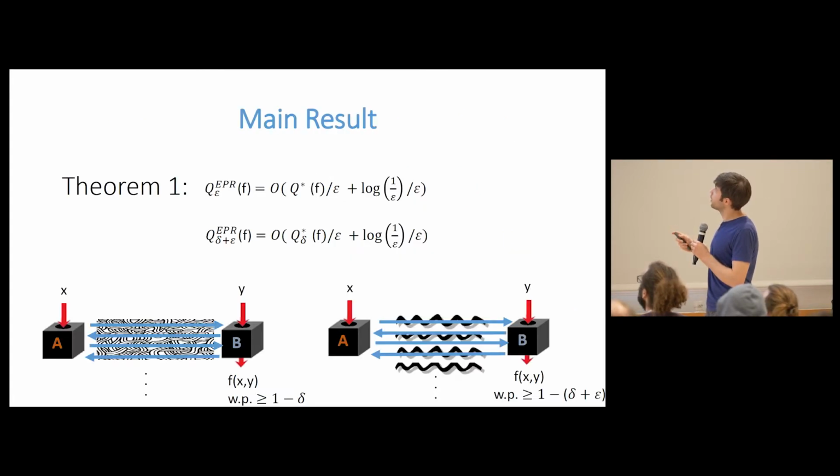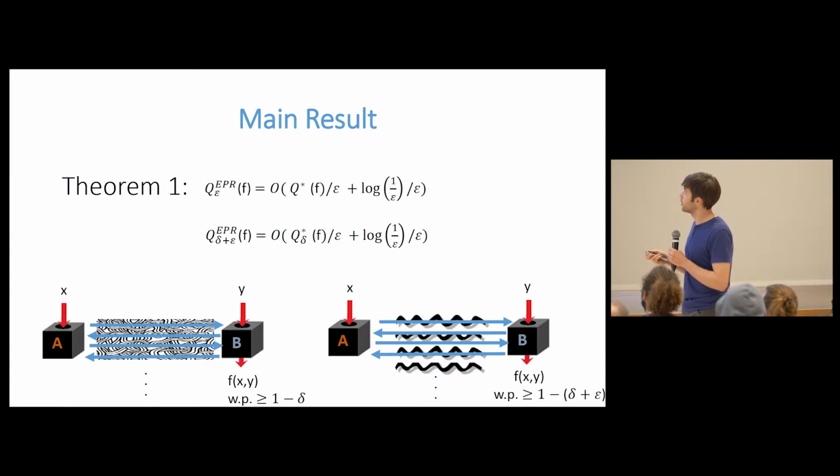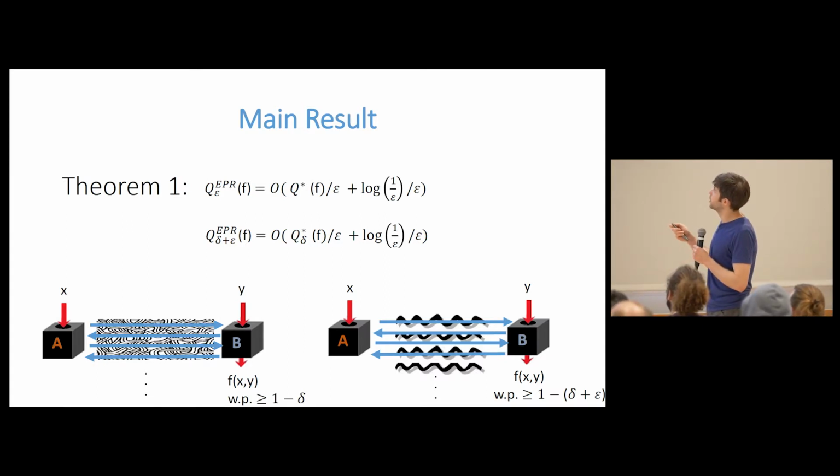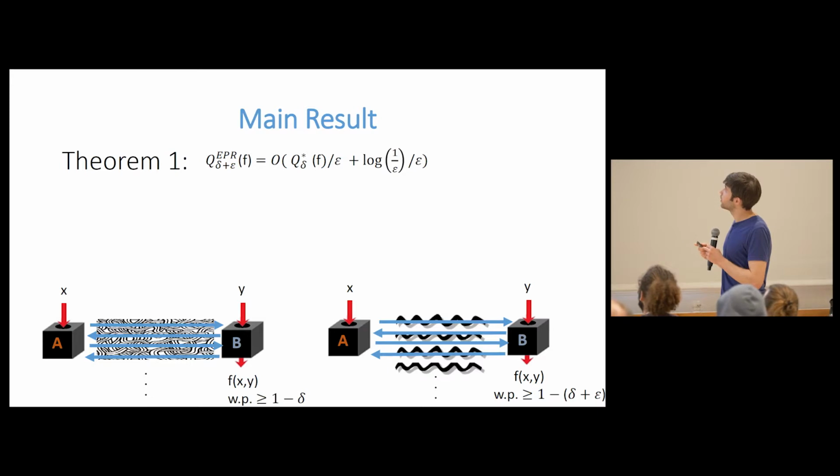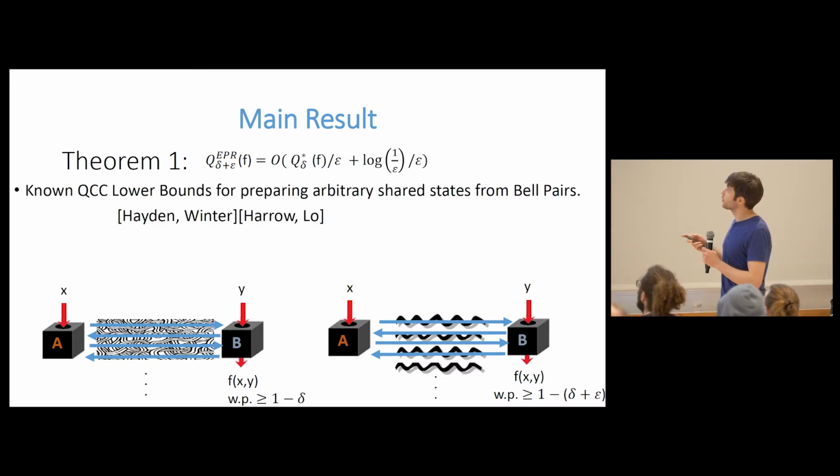Okay, so now I can return to the statement of the main result. So this is EPR-assisted communication complexity, and this is regular entanglement-assisted communication complexity. And we show that for constant epsilon, these are related up to a constant, so they're essentially the same in asymptotic notation. And if you want epsilon dependence, then there it is.